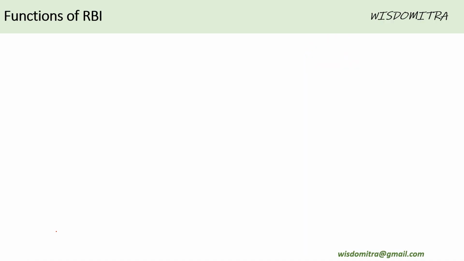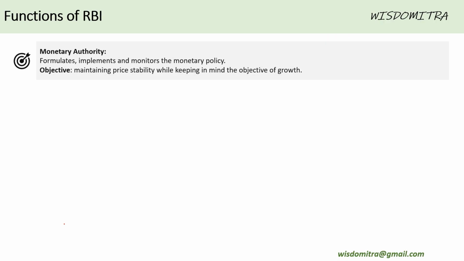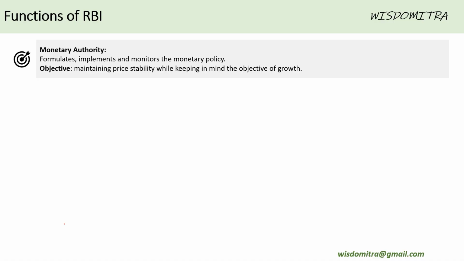Let's move forward and understand functions of RBI. These are really important points which we need to understand and know. The most important responsibility of RBI is monetary authority. Basically, it formulates, implements, and monitors the monetary policy. What is monetary policy? Monetary policy is nothing but control of money within a geography, within an economy, within a country, within a nation. So maintaining price stability while keeping in mind the objective of growth. This is the most important responsibility of RBI.